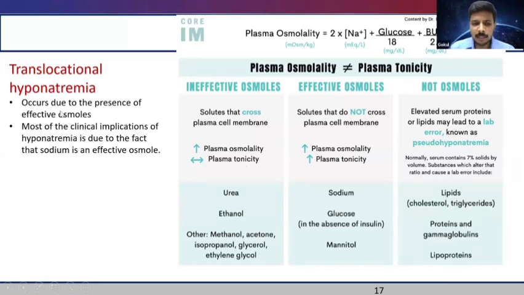And what causes this translocational hyponatremia? When there is presence of these effective osmoles in the circulation, that causes shift of water and it causes translocational hyponatremia. It's not a real hyponatremia because the total body sodium and total body water remain the same. It's just the shift of water between the compartments.